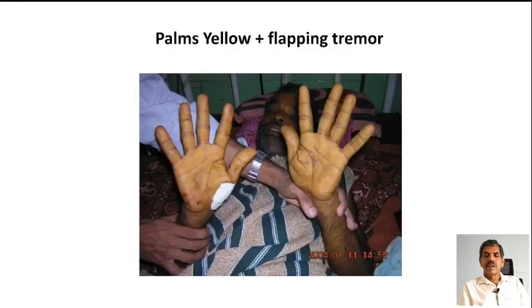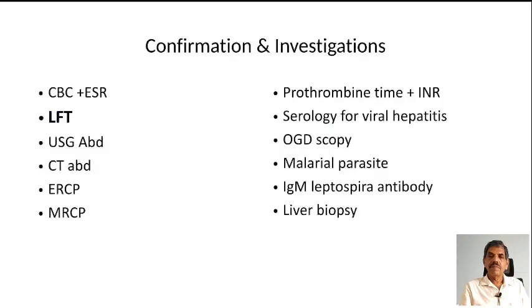This picture shows the yellowness of the palm. It is clear, very obvious, and when you are getting the flapping tremor along with that, you have to consider hepatic encephalopathy.